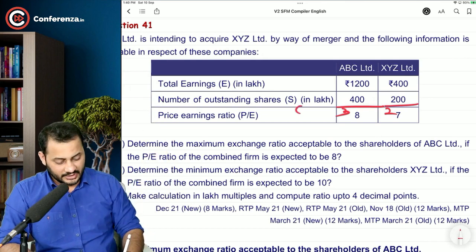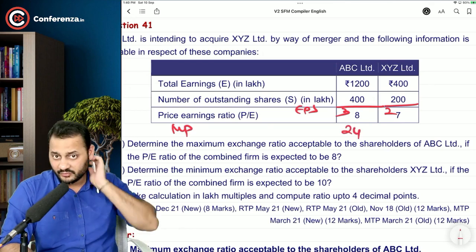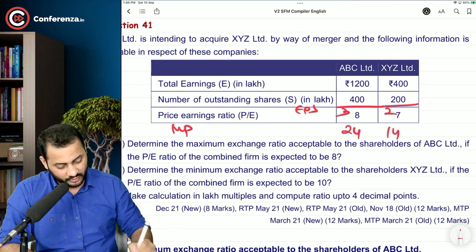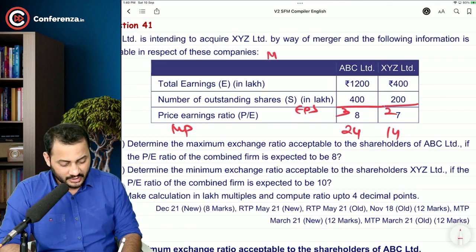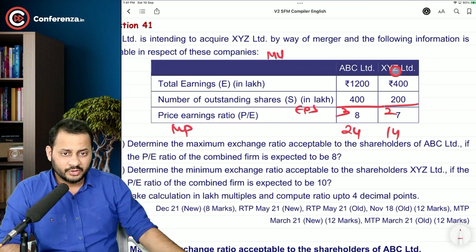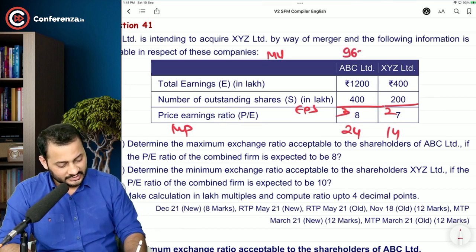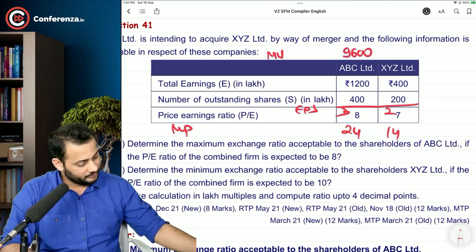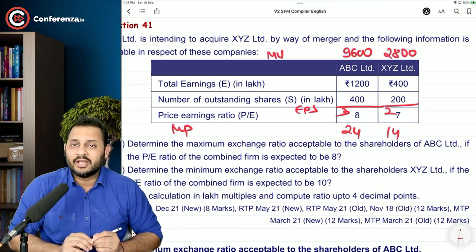Now this EPS can be multiplied with the P/E ratio to come to the market price. So 8 into 3, 24 rupees, 7 into 2 is 14 rupees. We can also calculate the current market value of the company, which is nothing but the market price multiplied by the number of shares. So the market price is 24, right? 24 multiplied by 400 comes to 9,600, and 14 multiplied by 200 comes to 2,800. So this is the individual market value of both the companies.